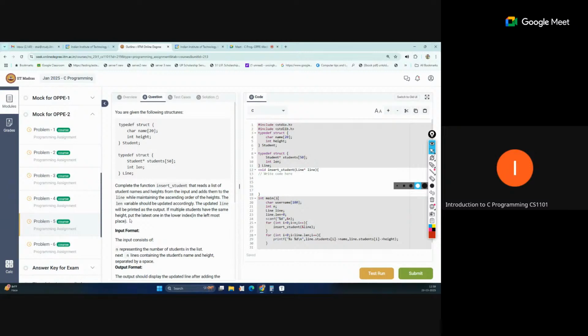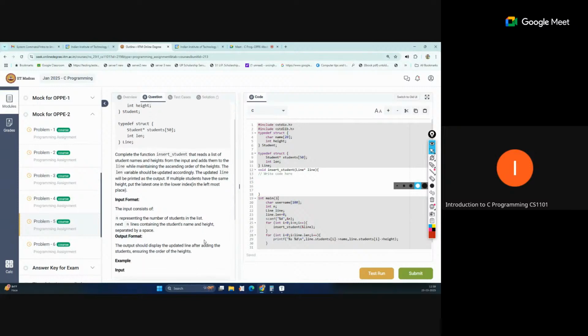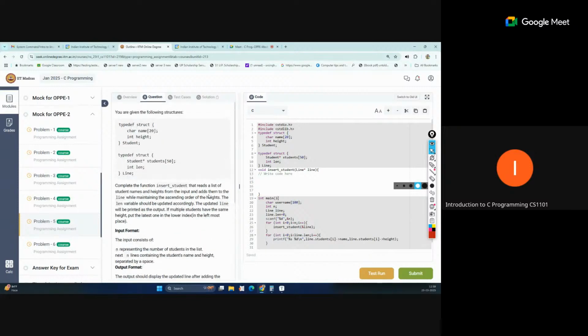So this is something like a sorting thing. It reads a list of student names and heights from the input and adds them into the line while maintaining the ascending order of the height. So some sorting is involved in this.